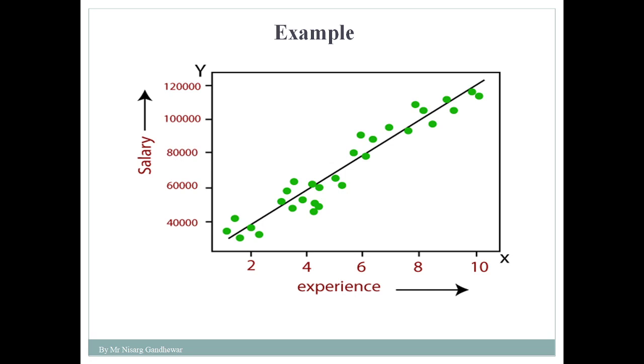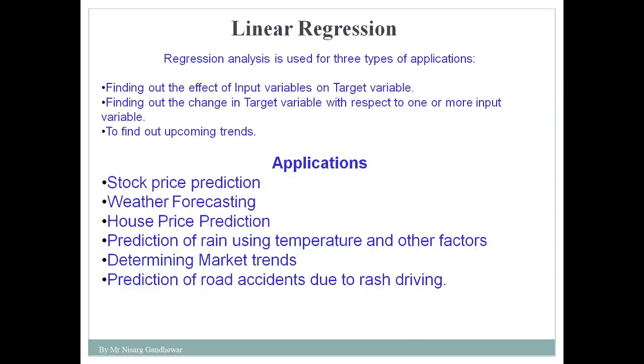So we can say this is an example of linear regression. Here experience is the independent variable and salary is the dependent variable. Now next we'll discuss where you can apply linear regression, where linear regression can be used. Linear regression can be used in a variety of conditions. The very first is that it can be used to find out the effect of an input variable on a target variable. Suppose I change the value of the input variable, what is its effect on the target variable? At that time linear regression is useful.